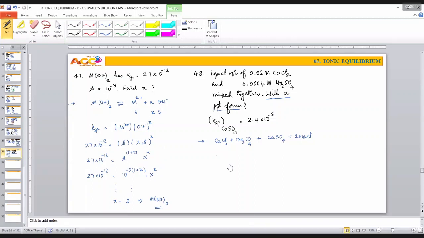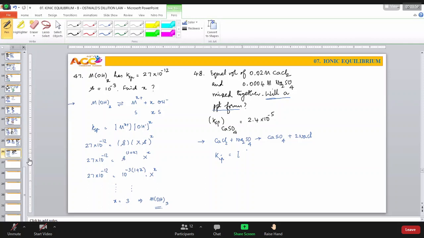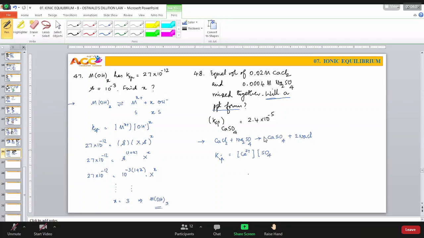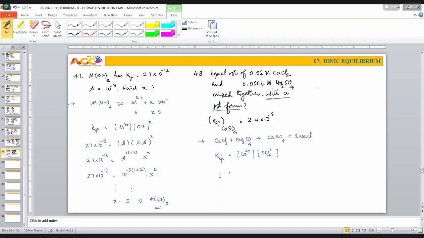Now, when you are having this, the question is KIP. We have to check the value of KIP, and then we have to compare with respect to KSP. Come on, KIP. What is KIP? Concentration of calcium ion into concentration of sulfate ion. Now, concentration of calcium ion. Who is going to give you calcium? This fellow is going to give you calcium. What is concentration of calcium chloride? 0.02. And in calcium chloride, we have only one ion of calcium. Therefore, concentration of calcium ion is equal to 0.02 molar.